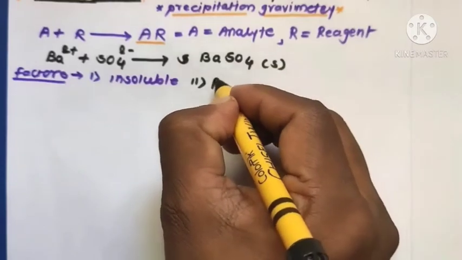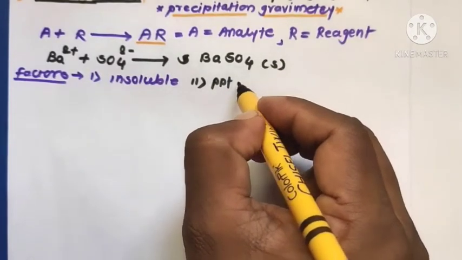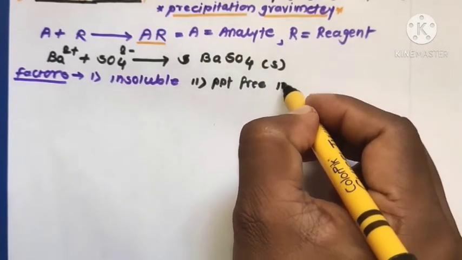The second most suitable condition for precipitation: the precipitate, PPT for short, should be obtained free from impurities.